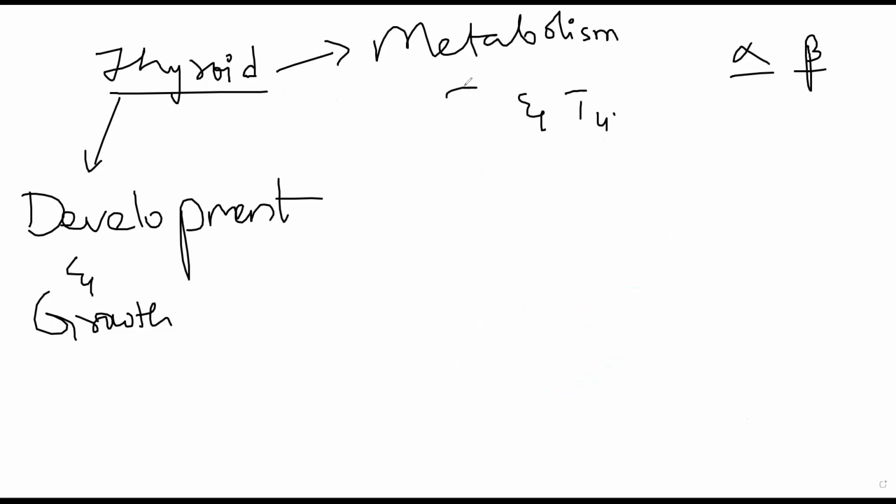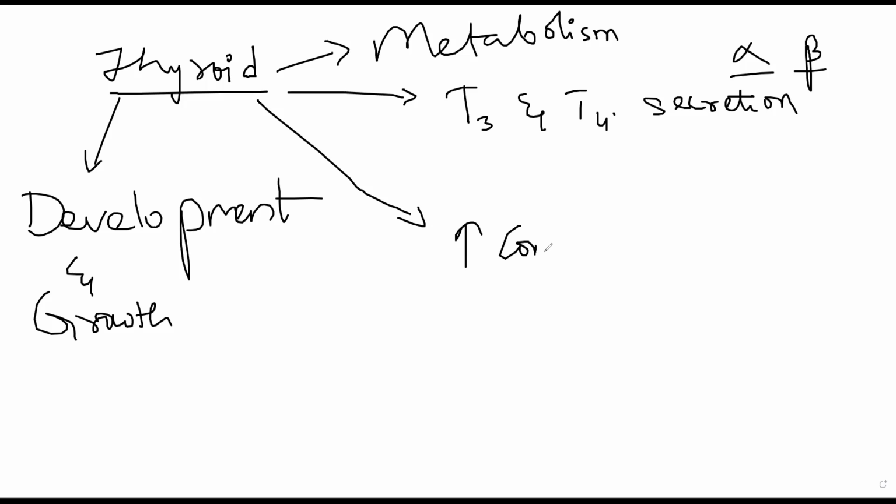Any other function, other than secreting T3 and T4? Does it have any function on the heart? Acha. So it will increase contractions of your heart.